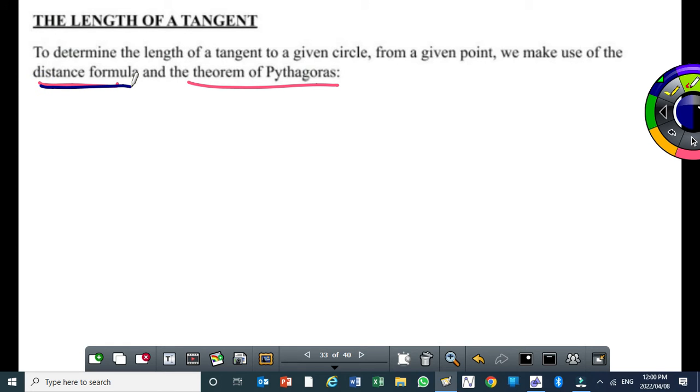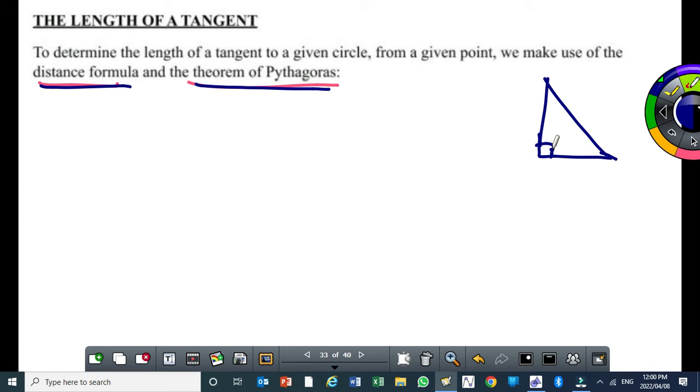Or if it's part of a triangle, which sometimes it's possible, you might need the theorem of Pythagoras. But for you to use the theorem of Pythagoras, it means that tangent must be part of a right-angled triangle. Remember, the theorem of Pythagoras is only used if you've got a right-angled triangle. Okay? If you've got a right-angled triangle, then you can think of using the theorem of Pythagoras to calculate any one of the lengths of the 3 sides.